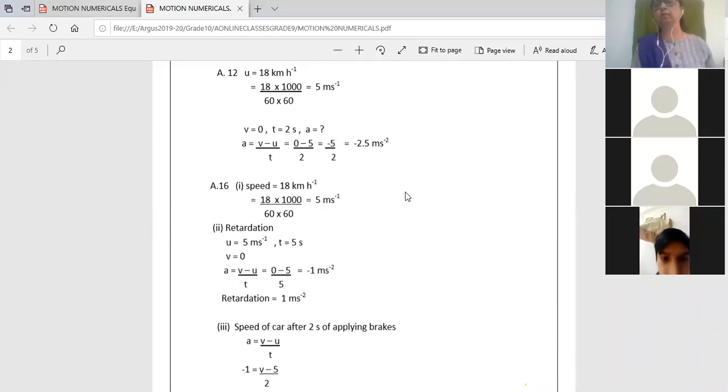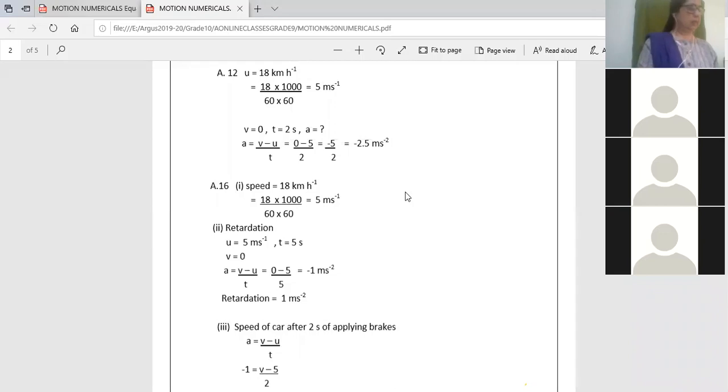But negative acceleration will be equal to positive retardation. Yeah. So when I say acceleration, I will say minus 2.5. And when I say retardation, I will say plus 2.5 meter per second square.